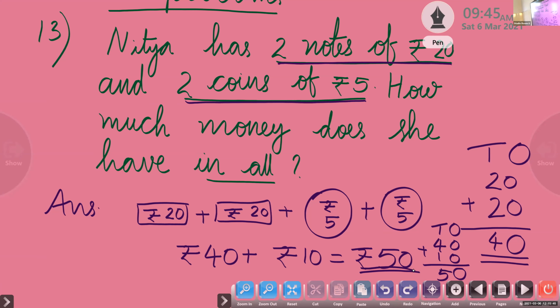Rupees 40 plus rupees 10 is equal to 50. Very good. Rupees 40 plus rupees 10 is equal to rupees 50. So Nitya has a total amount of rupees 50.